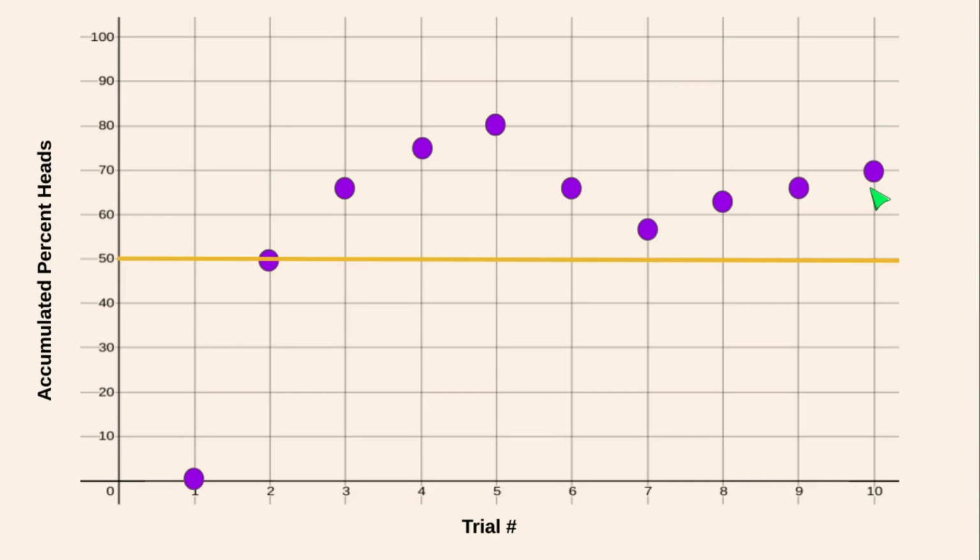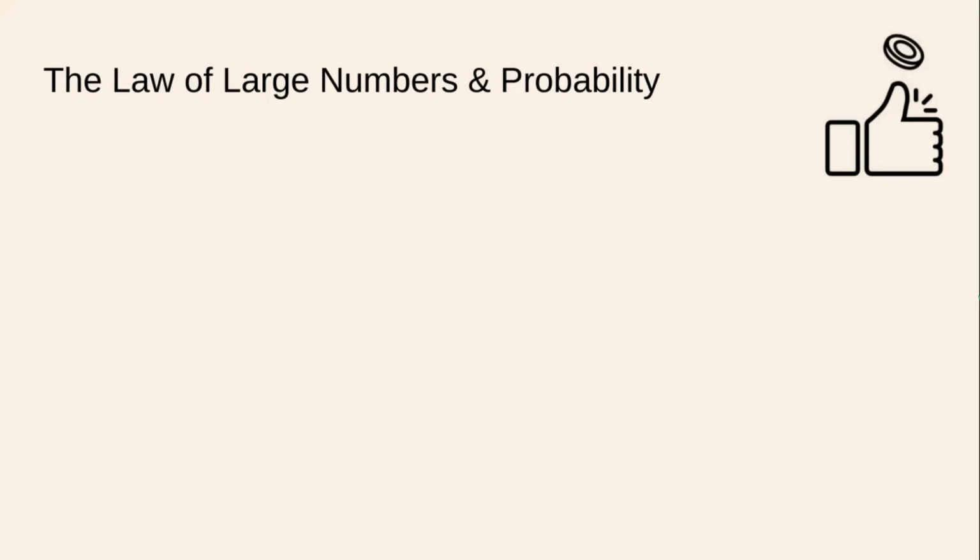If we increase the number of trials, this 50% mark right here with this yellow line kind of acts as a magnet, because if it is true that we're equally likely to land on heads or tails, the law of large numbers would say that as we increase our number of trials, the accumulated percent, the percent of heads, would get closer and closer to that 50% mark. So yeah, there may be some arcs here and there, but they'll be less pronounced as trials continue. So the law of large numbers is pretty cool, but there are some assumptions that we make before we know that it's going to work out.